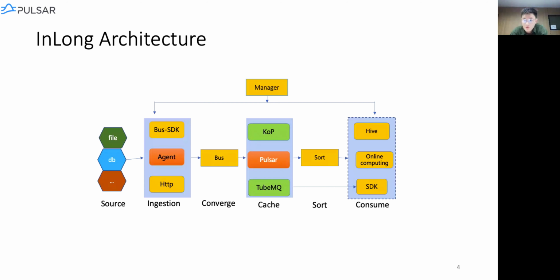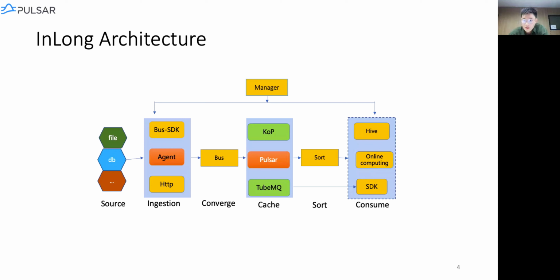Besides this, we also provide HTTP access, and users can decide whatever data they want to put in our system. The data can then be absorbed by the ingestion level. Here, the agent plays an important role. We designed this component based on the experience of excellent software such as DataX or Flume, and we did some optimization on them.